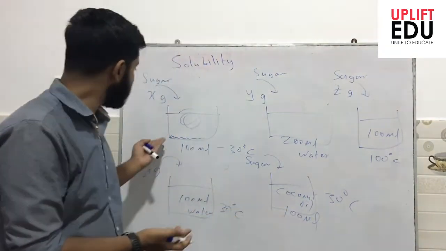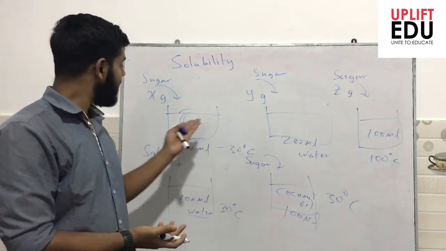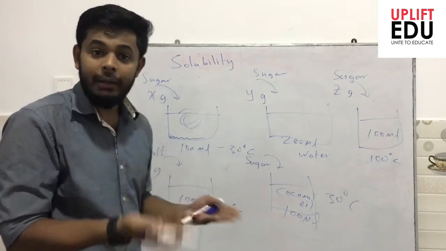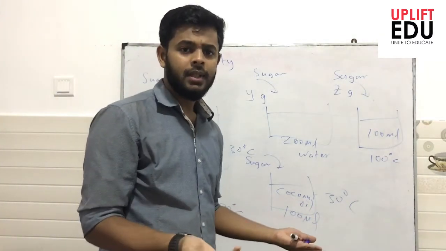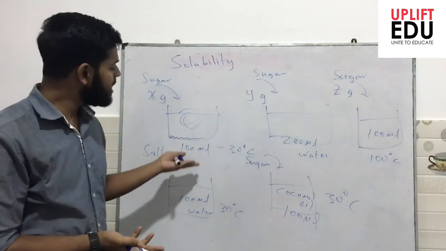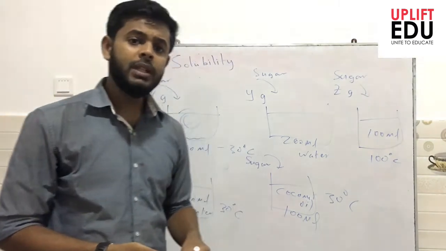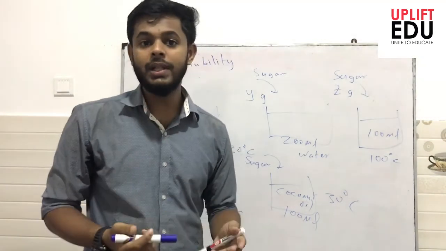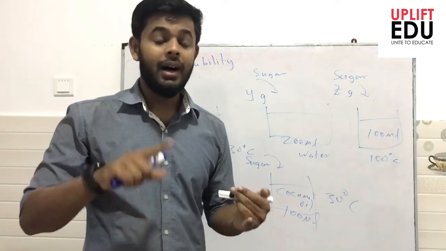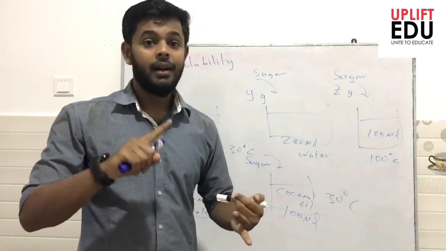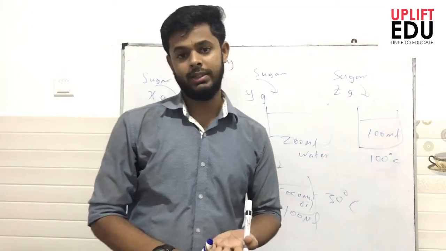Do we expect the same amount of sugar to be dissolved in coconut oil as the water, even though the temperature and the volume are the same? Obviously no. The amount of sugar that is dissolved in water is really high compared to coconut oil. So from this we can say the factors that influence the solubility of solutes in solvents are temperature, nature of the solute and nature of the solvent.